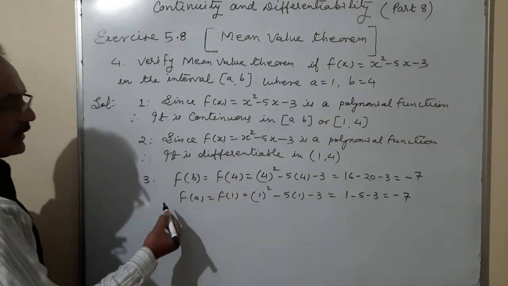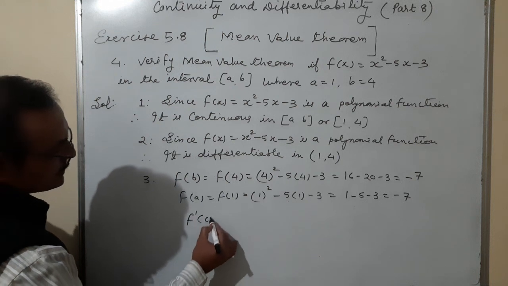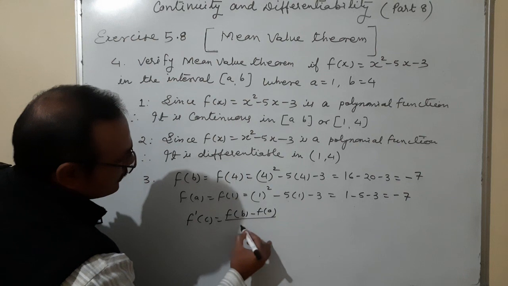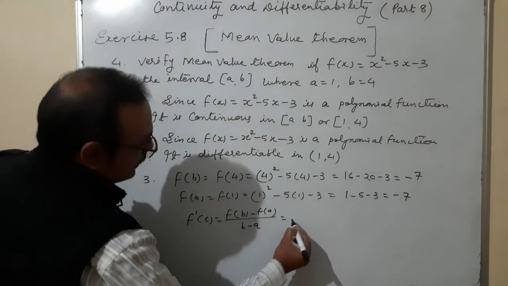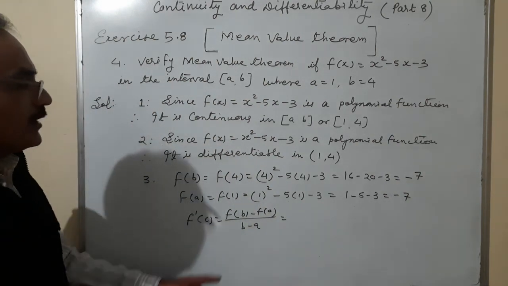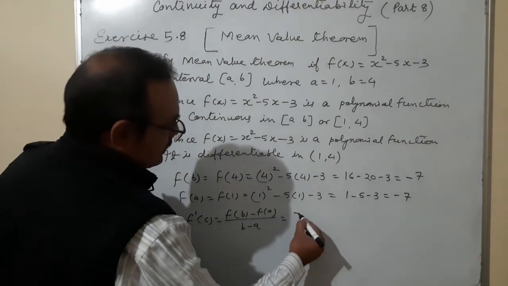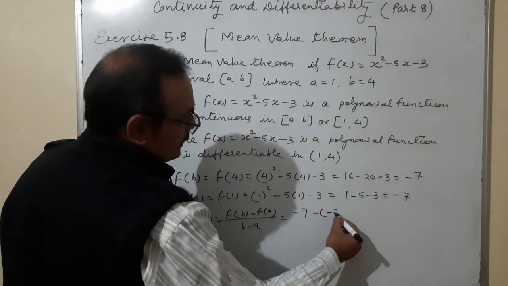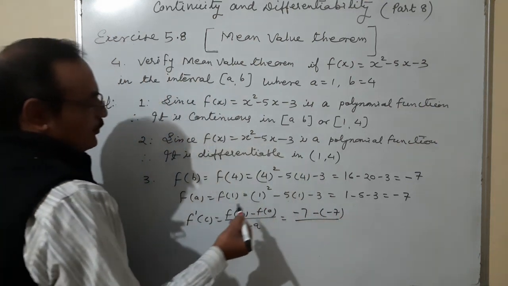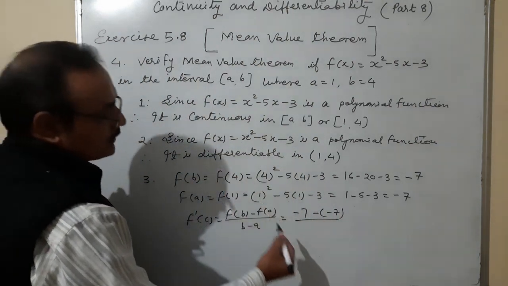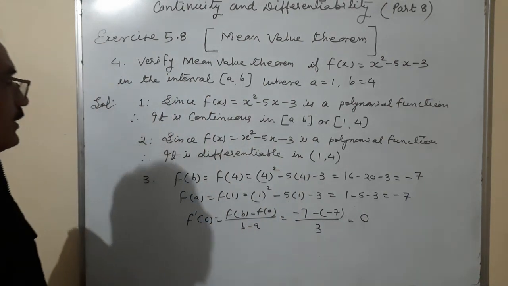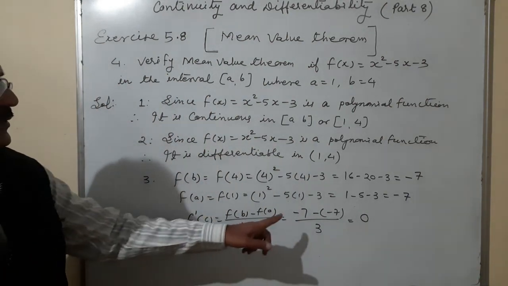Here we are finding the value f dash c is equal to f of b minus f of a upon b minus a. Okay. So f dash c is f of b minus 7, minus 7, upon b minus a. B minus a, that means 4 minus 1. So it is coming 0. Okay. It is coming f dash c is equal to 0.